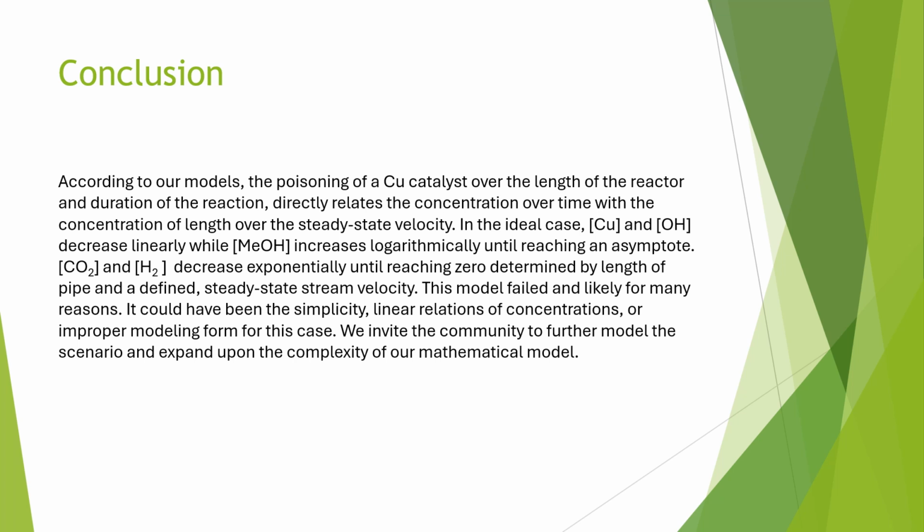Observing the ideal case, copper and hydroxide concentrations decrease linearly while the methanol concentration increases logarithmically until it hits that asymptote where it stabilizes. And the carbon dioxide and hydrogen concentration decrease exponentially until they reach zero, determined by the length of the pipe that we defined at steady state with the stream velocity, as it has to give time for it to start reacting.